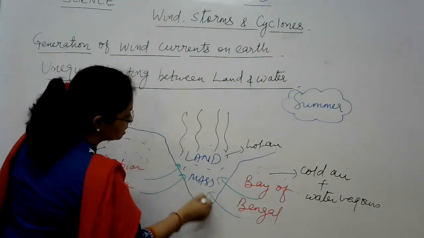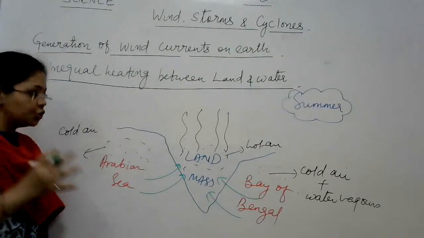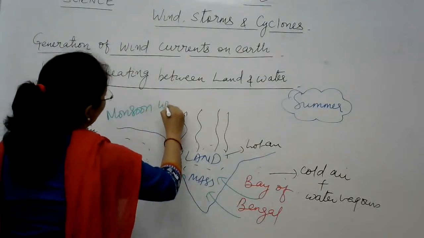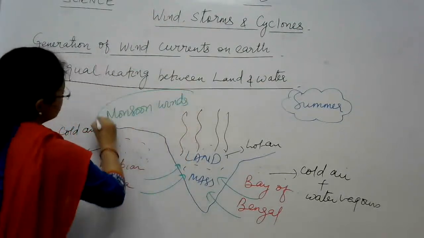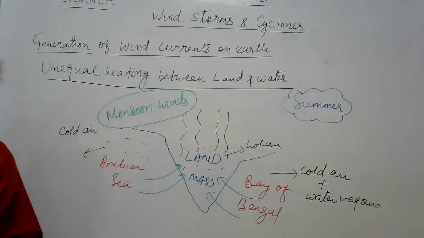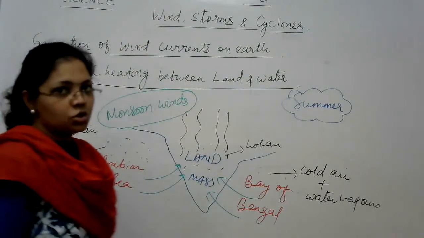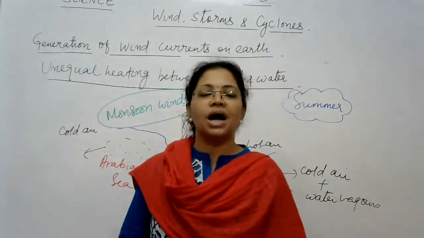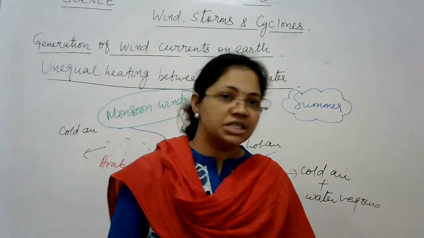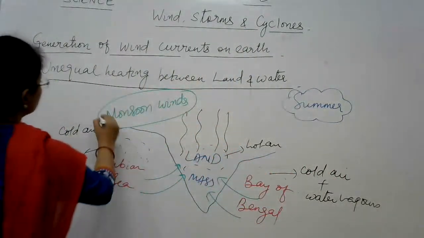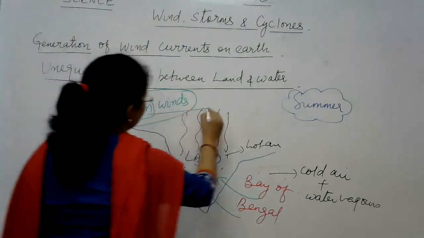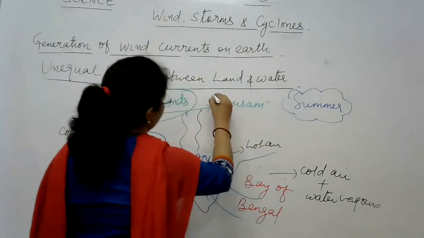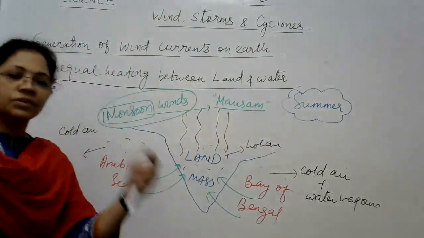Yes, and these cold and moisture-saturated winds are known as monsoon winds. We call them monsoon winds, right? And these monsoon winds are responsible for bringing rainfall to most parts of India, right? And students, the word monsoon has been taken from an Arabic word called mausam, right?